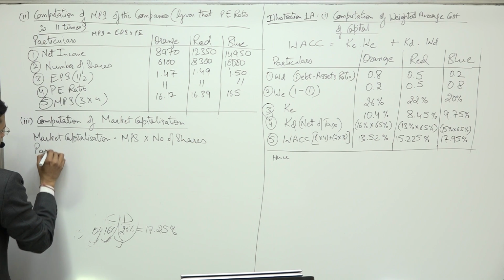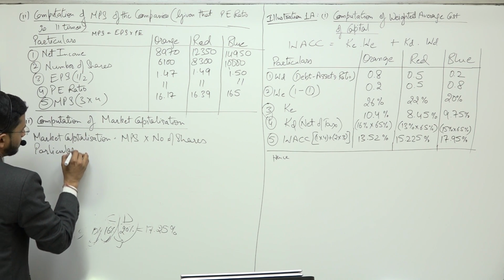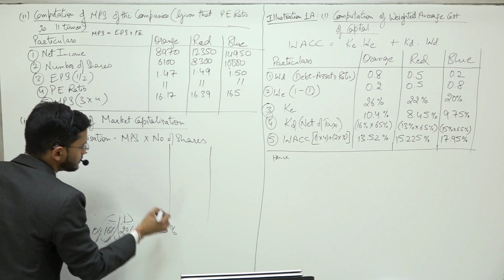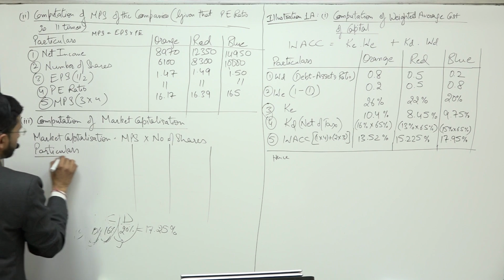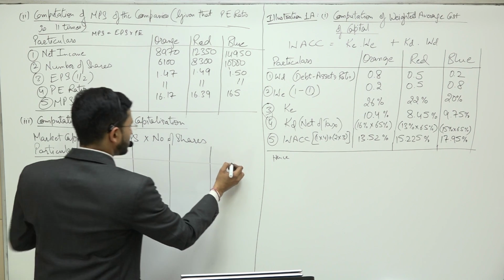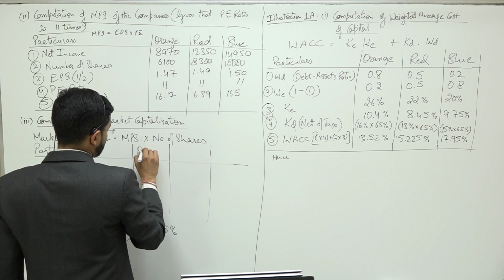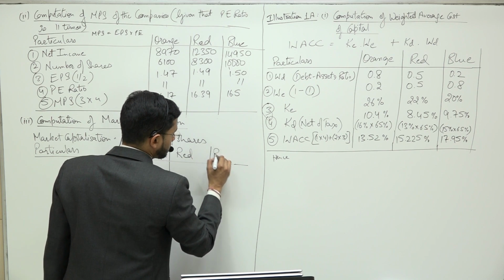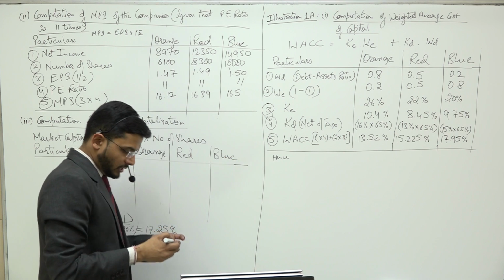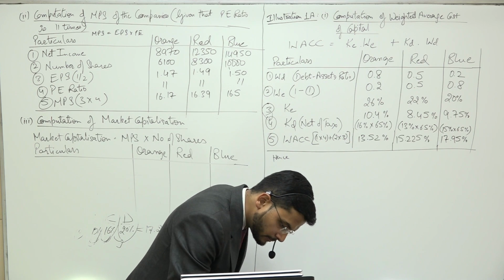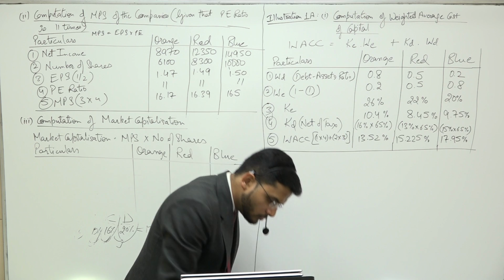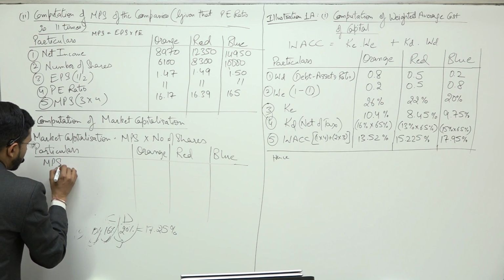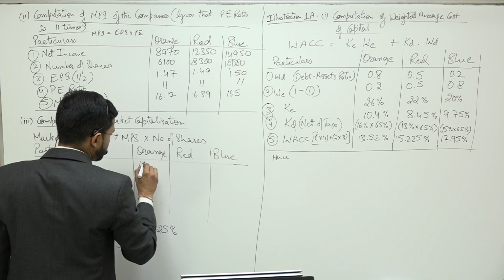So again, for the three companies, orange, red and blue, let us see what is the market price per share. Market price per share we've just computed.